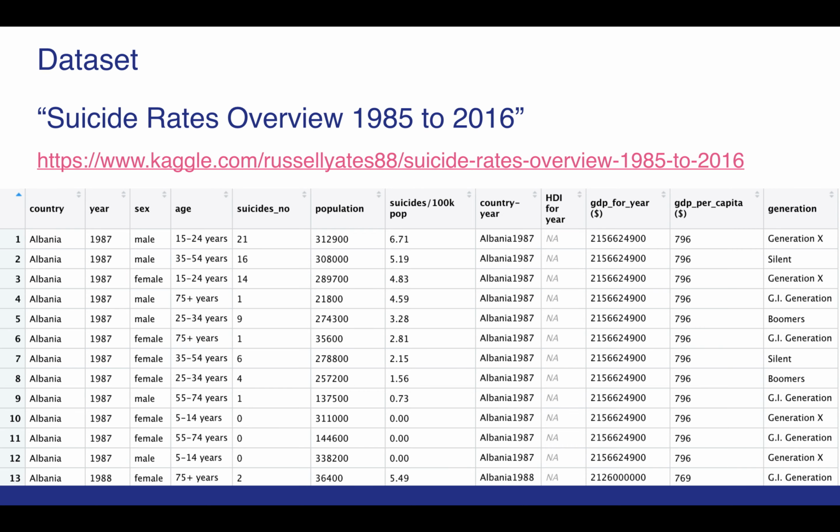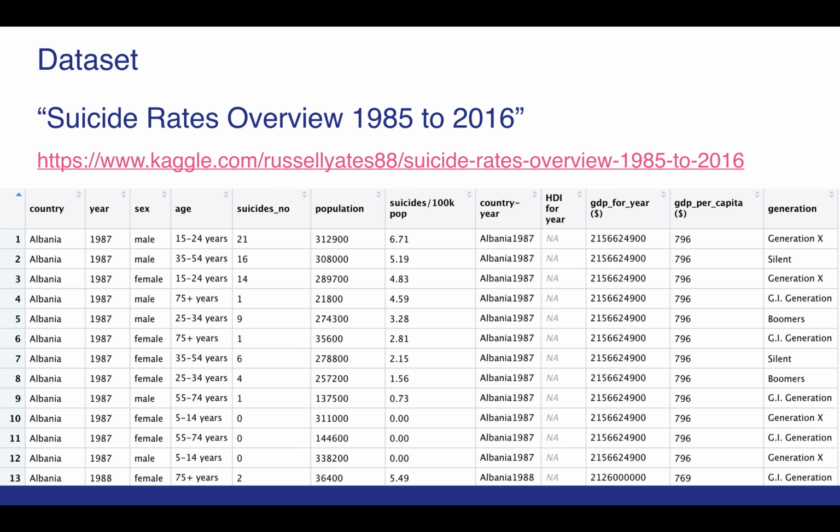So we found our data set off of Kaggle from a user who combined three different data sets together. These three data sets came from the World Health Organization and all revolve around suicide data. So you can see that for a given country and year, the population is broken into many groups. For instance, males aged 15 to 24, and then it gives their suicide number given the entire population and the average GDP per capita per year.